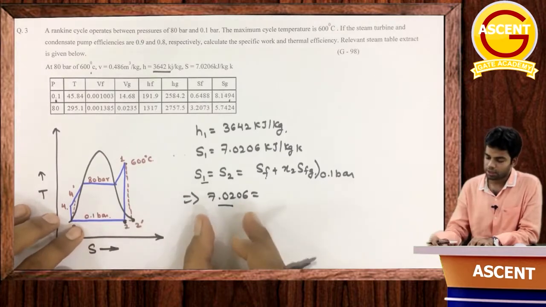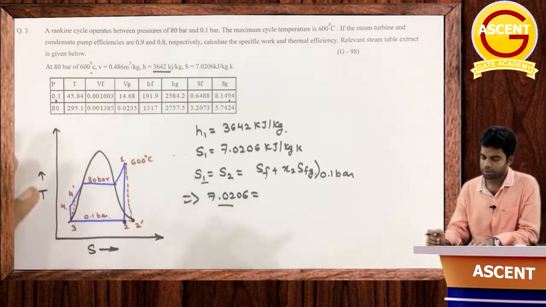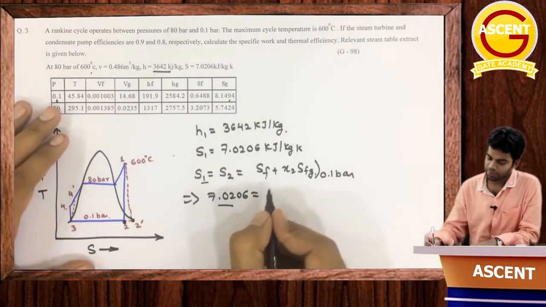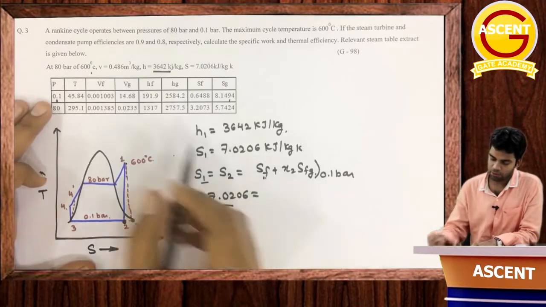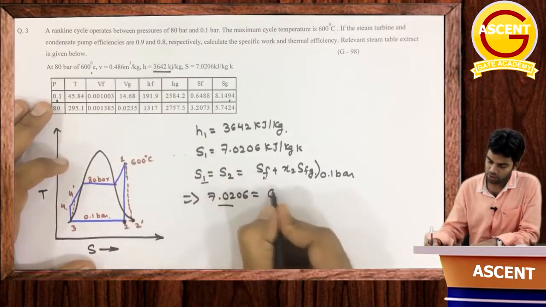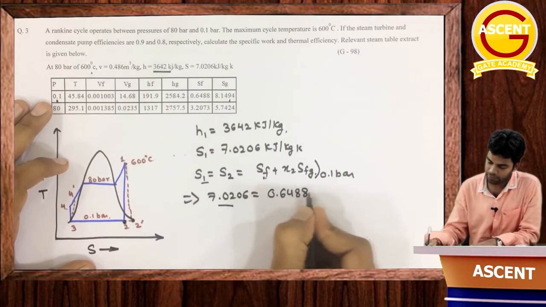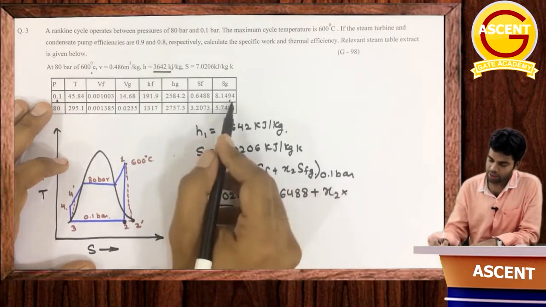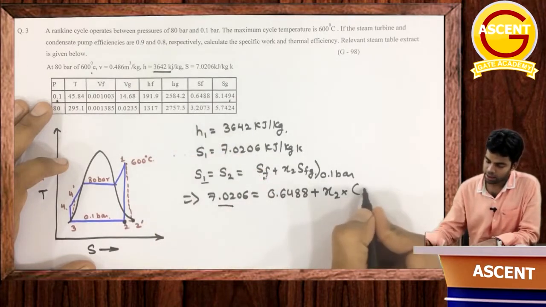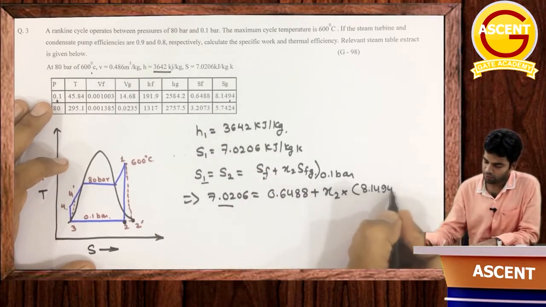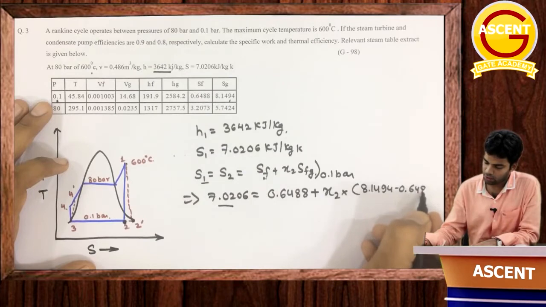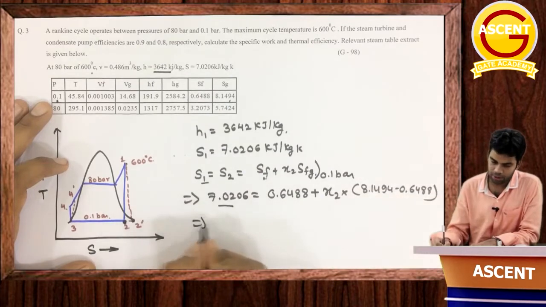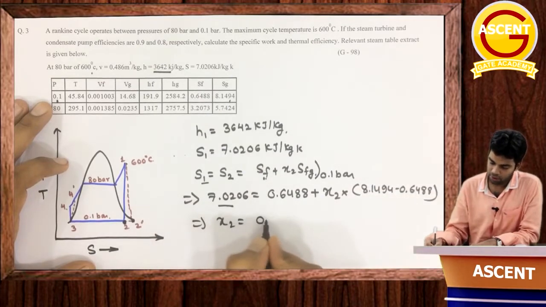Okay, so this is wet steam region and entropy at wet steam region 7.0206 is equal to SF at 0.1 bar. SF is 0.6488 plus x, which we have to determine, into SFG. SFG means SG minus SF. So this will be 8.1494 minus 0.6488. Okay, so from here this x2 will be equal to 0.85.